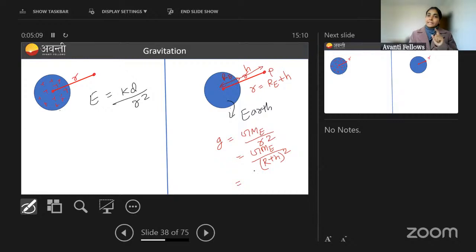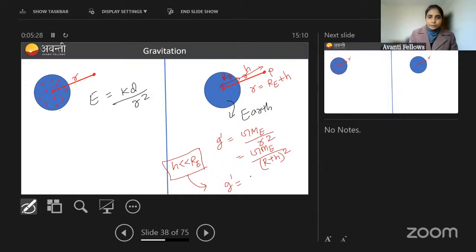Now there is one approximation: if the height h is far less than the radius of Earth, what will be the value of g? Let's write it as g dash.